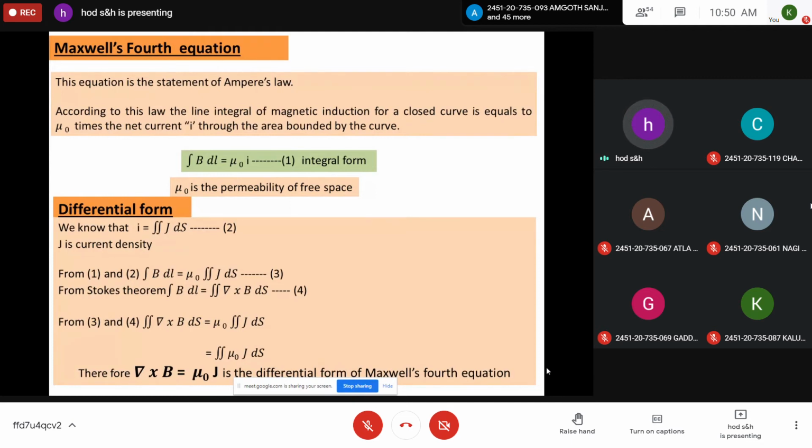So these are the basic laws of electricity and magnetism, and Maxwell formulated these fundamental equations in 4 differential and integral forms, which are known as Maxwell's equations. And a small topic is there, the concept of conduction current and displacement current. I will explain that and I will stop there.